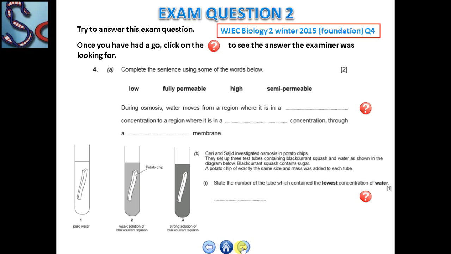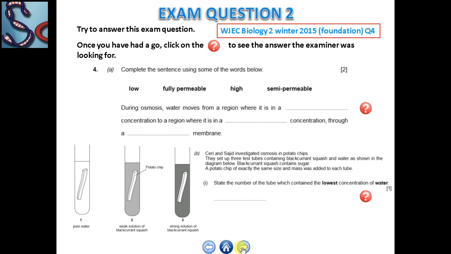Okay, now next, Sari and Sajid investigated an experiment on osmosis with potato chips. As you see in the diagram, there are test tube number 1, test tube number 2 and test tube number 3. They set up 3 test tubes containing black currant squash and water as shown in the diagram below. Black currant squash contains sugar. Now a potato chip of exactly the same size and mass was added to each test tube.